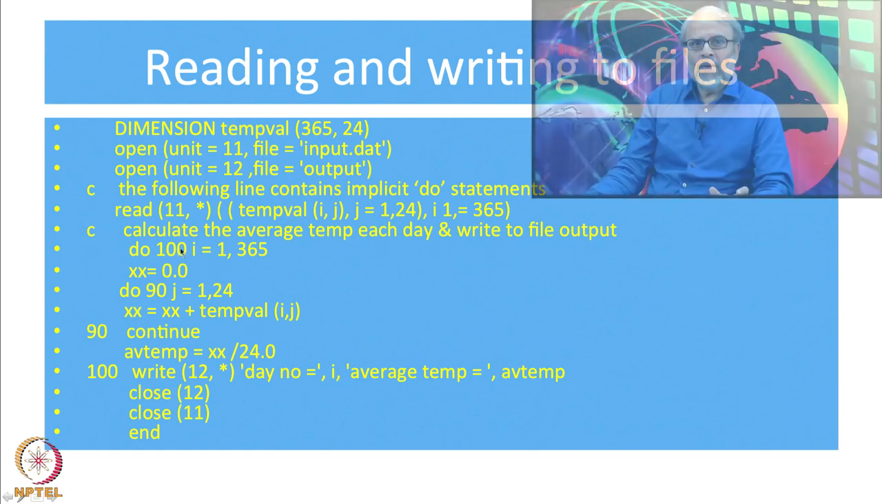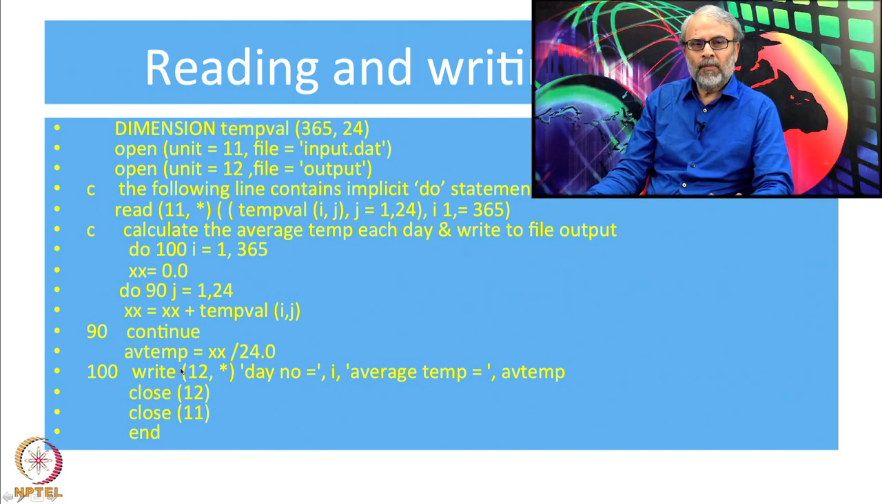Nest means there is one outer loop and one inner loop, and always ensure that the inner loop completes before the outer loop. So, now I have started the outer loop, the inner loop, x is equal to 0, it goes to the second line. So, the next line here xx equal to xx plus temp value I comma j. Remember, I am in the inner loop. In the inner loop only j changes.